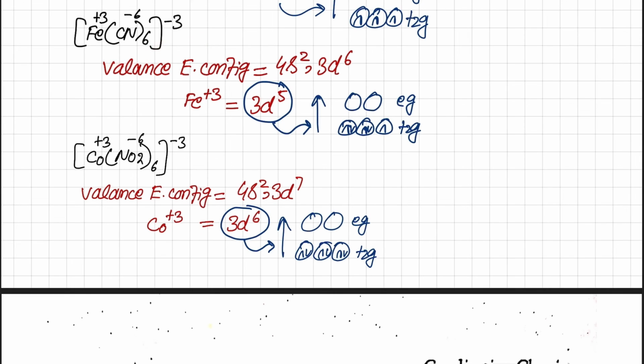Because cyanide is a strong field ligand, it will create so much gap between eg and t2g, according to crystal field theory, that all electrons will be paired up in t2g. There is no electron in eg, so this will be an inert complex. All electrons are in t2g, and t2g electrons never come in the path of the incoming ligands.